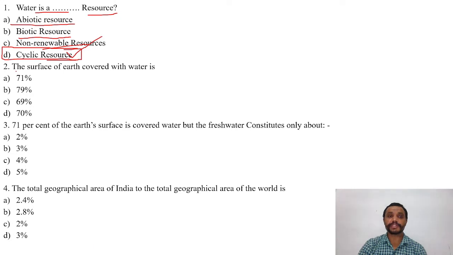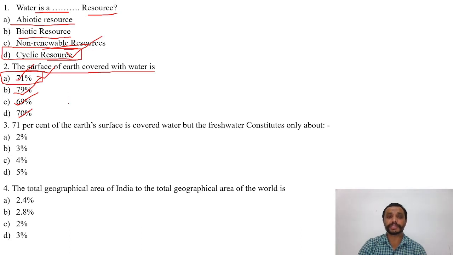The second question is, the surface of earth covered with water is: options are A, 71%; B, 79%; C, 69%; D, 70%. And the right answer is A, that is 71%.